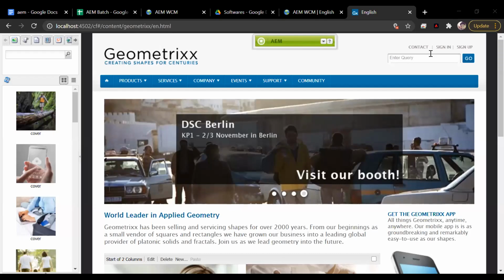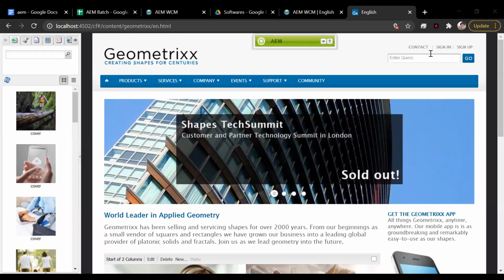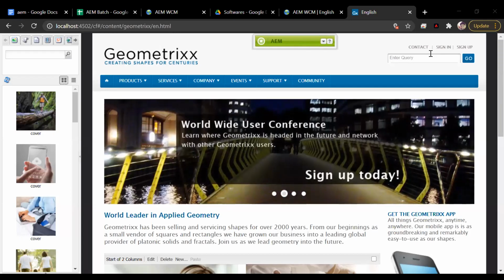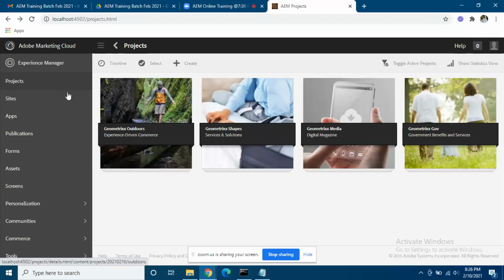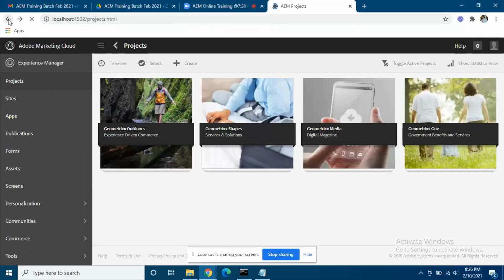Okay, Amarjit, can you share your screen and I can try to find out what's wrong. Yeah, in this screen, I'm not able to do anything when I click. Because you are in Touch UI, right? The interface that I was showing is the classic UI, right? If you want to do it in Touch UI, I'll show you how to do it. But for now, you can just go to the classic UI.